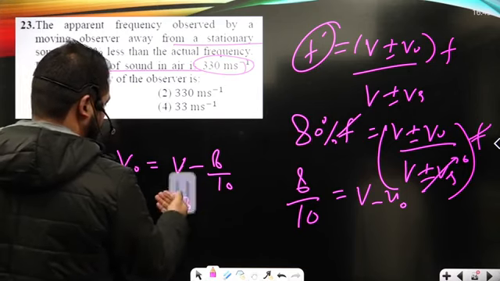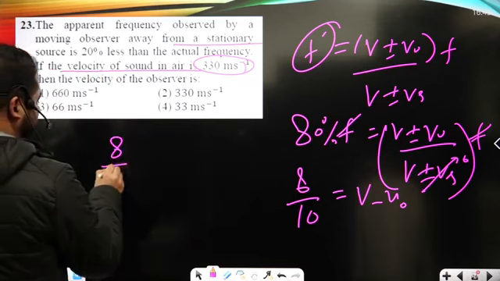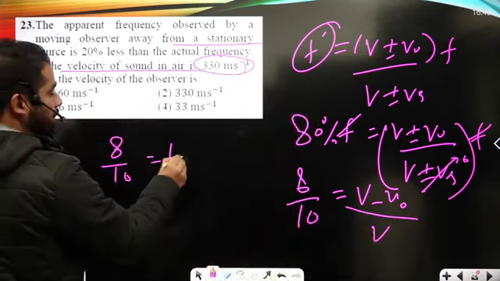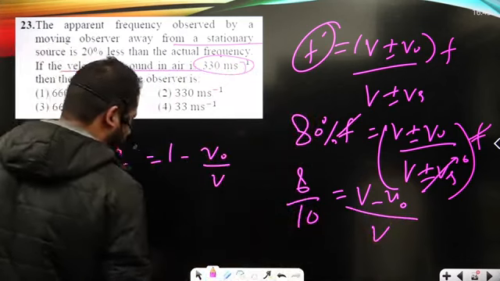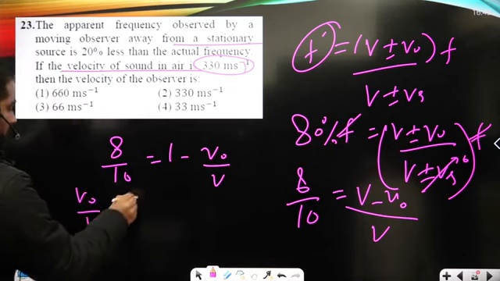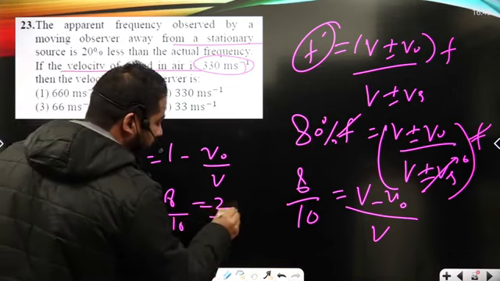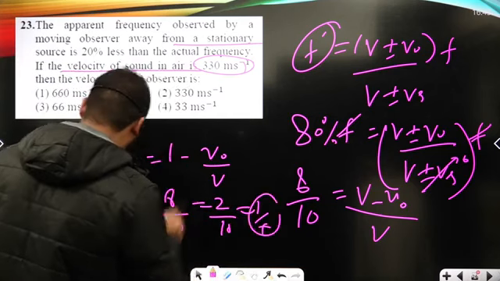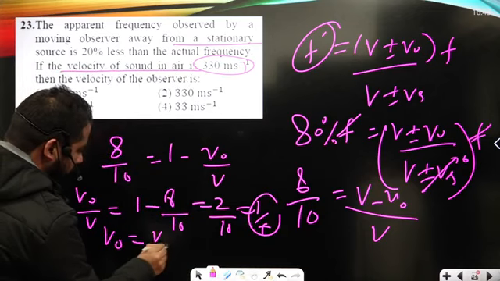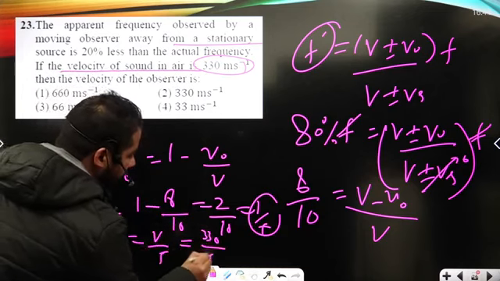So here it is 8 upon 10, I can write it as usual, but here is V again. So it is 1 minus V naught upon V. So V naught upon V is 1 minus 8 by 10, that's 2 by 10, that's 1 upon 5. So V naught I can write as V upon 5. V is here 330 upon 5.